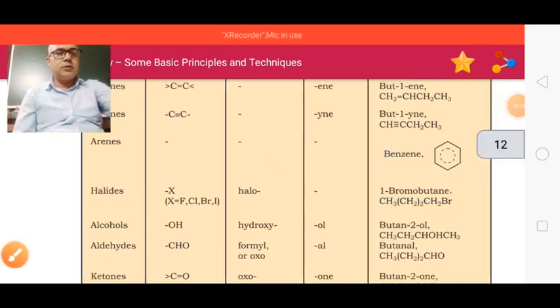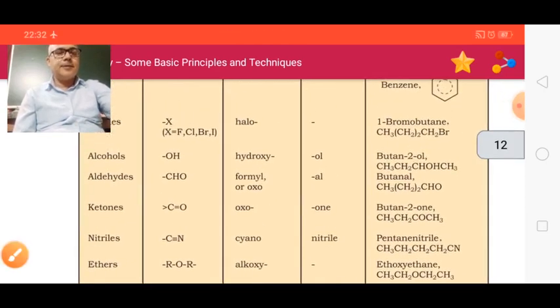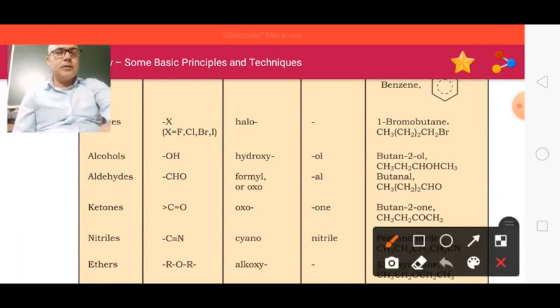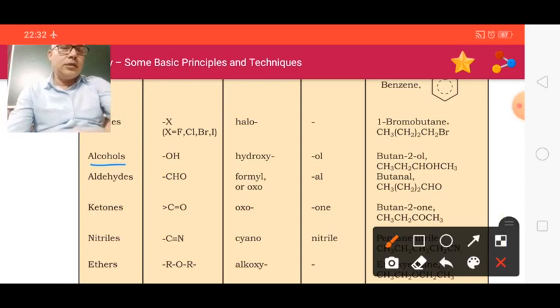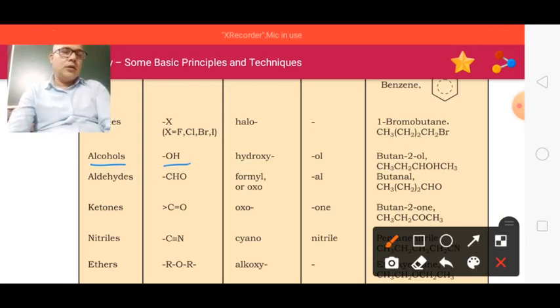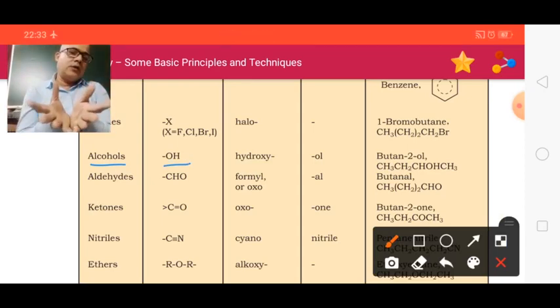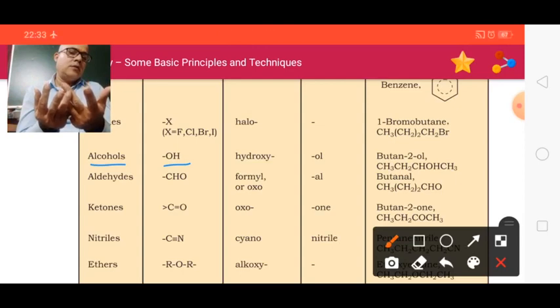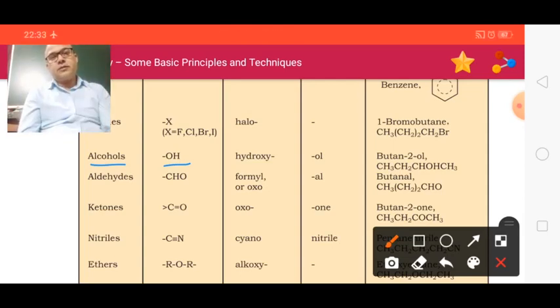Now we come to the next compound. That is the alcohol. Here is the structure, OH. If the OH group is in a multifunctional compound, then it will be used as the prefix.